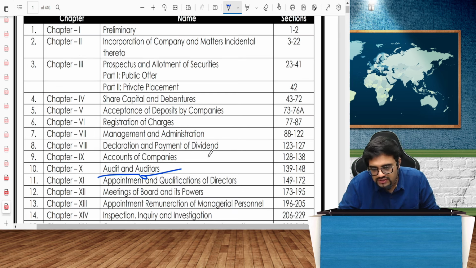Now in this, my dear friends, chapters number 8, 9, 10, that is payment of dividend, accounts of companies, and audit and auditors, will be there for both CA Inter, either it will come in law, and it's also there in auditing. So these three chapters are important for law and also for auditing. Chapters from 7 onward, 7, 8, 9, 10, are extremely important for our law syllabus as well as auditing. It goes without saying. But yeah, chapter 7 will not come in auditing, but 8, 9, 10 definitely will come in audit.